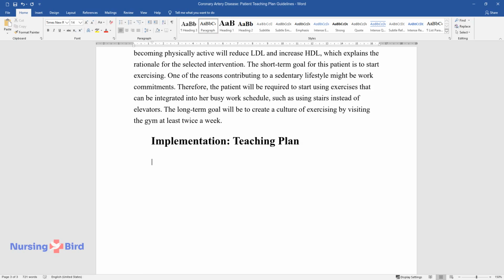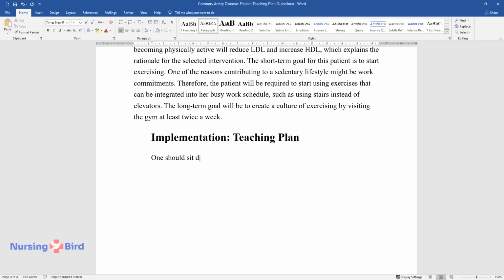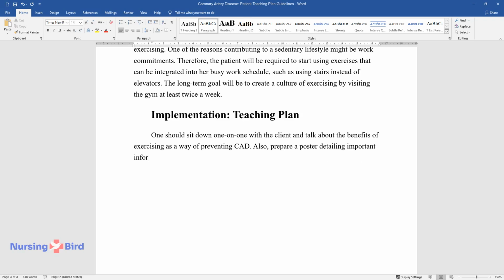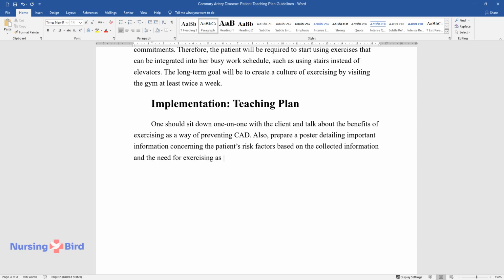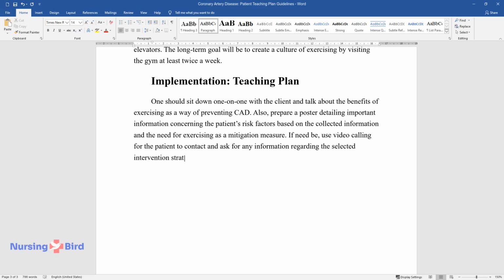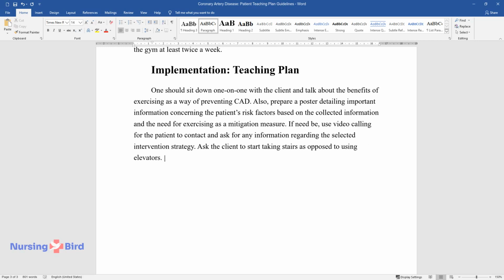Implementation, teaching plan. One should sit down one-on-one with the client and talk about the benefits of exercising as a way of preventing CAD. Also, prepare a poster detailing important information concerning the patient's risk factors based on the collected information and the need for exercising as a mitigation measure. If need be, use video calling for the patient to contact and ask for any information regarding the selected intervention strategy. Ask the client to start taking stairs as opposed to using elevators.